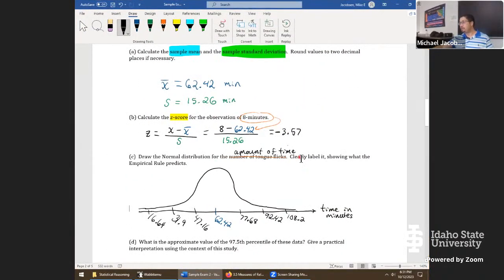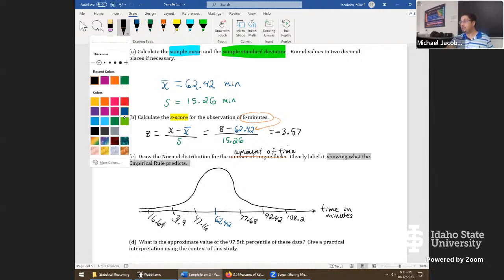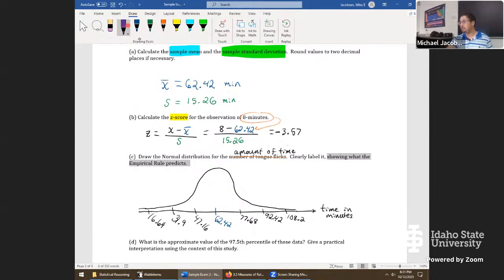We have the normal curve. We've labeled it. And this is the last thing we need to do. We need to show what the empirical rule is predicting for us. So we're putting the probabilities down in for our last step. So I'll put some bars here. You can call the central area 68%, but sometimes it is valuable to split that up even. So I'll put 34% here and here. Then in this region, we have 13.5%.